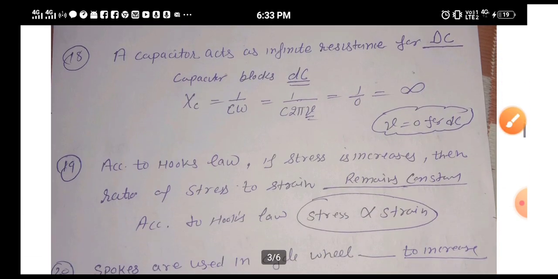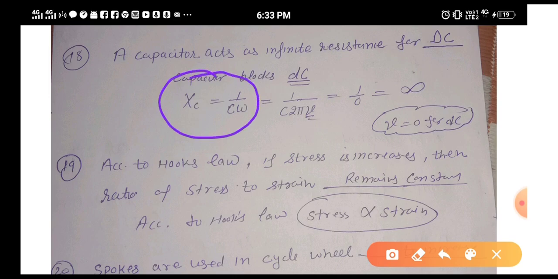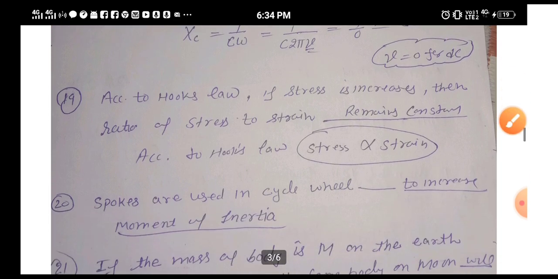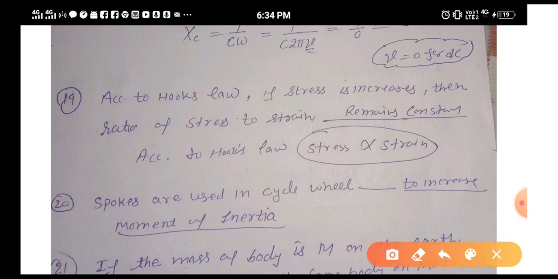Next, question number 18: a capacitor acts as an infinite resistance for DC. This is a standard question we also study in plus 2. A capacitor blocks DC, meaning it gives infinite resistance. Why? The answer is here only. The capacitive reactance is 1/C omega, that is 1/C 2 pi nu, where nu is the frequency, and for DC the frequency is 0, so it's infinite. Okay, next, according to Hooke's law, if stress is increased then the ratio of stress to strain remains constant, because Hooke's law says stress is directly proportional to strain. If stress is increasing then strain will also increase.